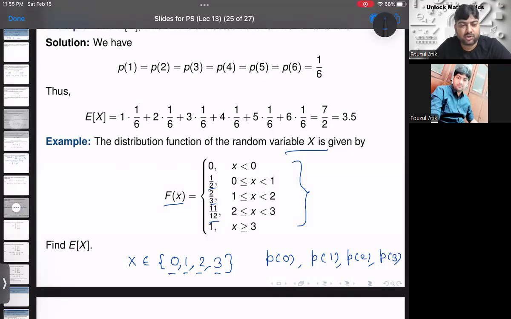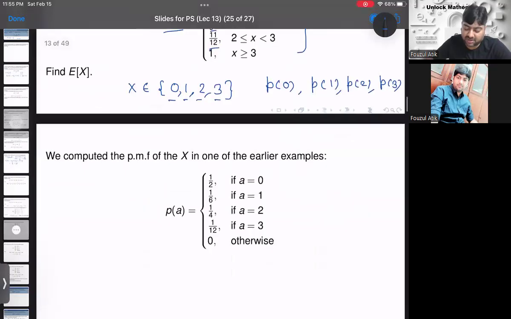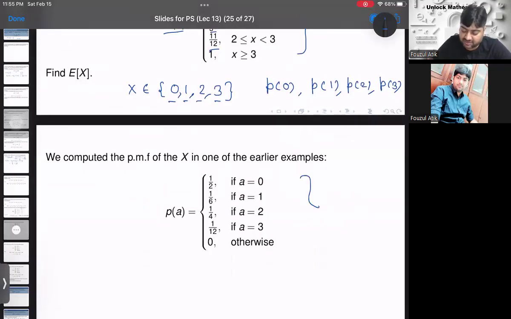So how do we go from the cumulative distribution function to the probability mass function? We have already discussed this in a previous lecture, right? If you do that, we can easily get the probability mass function given by this function.